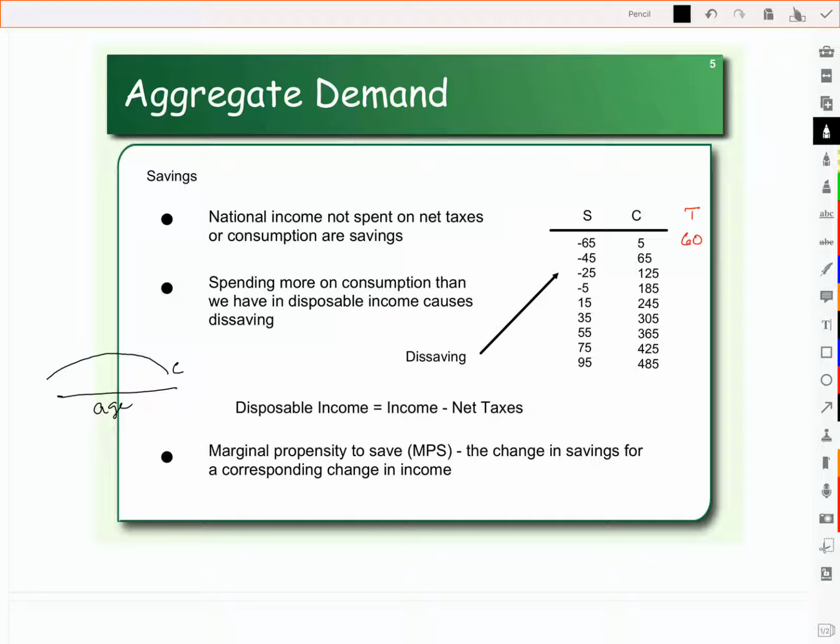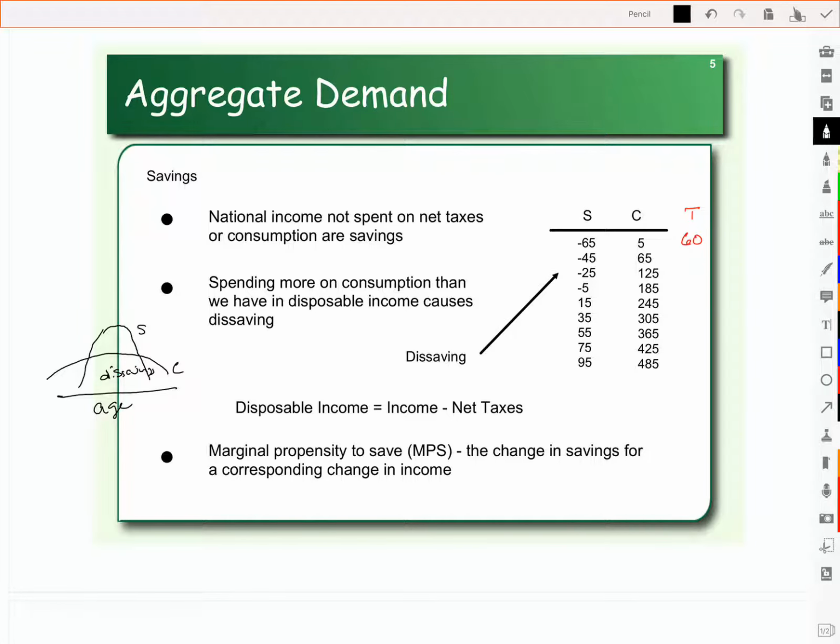Well, there's a relationship between consumption spending and savings. When you're young, when you're in college, for example, you are borrowing money. You are dissaving. Right? You're not spending your current income. Instead, you're pulling money out of savings or borrowing to do so. When you hit middle age, then you're more likely to be putting money into your savings account. And then as you get closer to retirement, you're going to start pulling money back out of your savings account. So early in life and late in life, we do dissavings. We pull money out of our savings account to use for consumption spending.